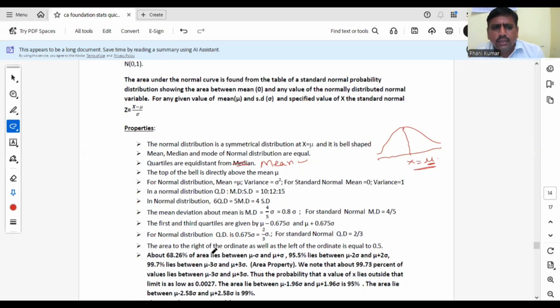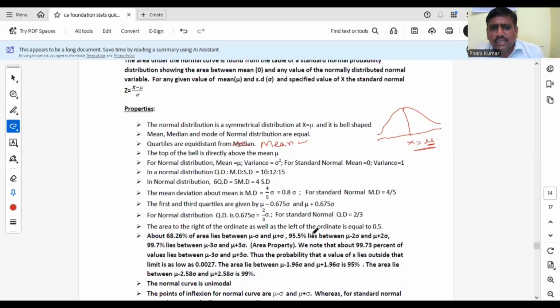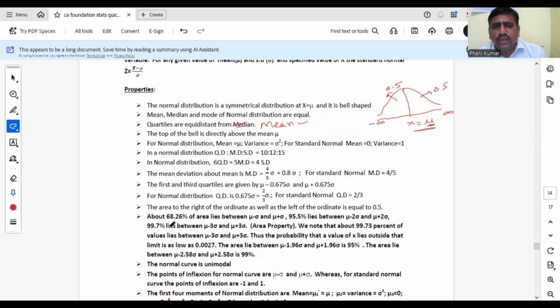The area to the right of the ordinate as well as the left. That means the area from minus infinity to mu is 0.5, which is known as left side area, and mu to infinity is 0.5, which is known as right side area. The total area under the normal curve, 0.5 plus 0.5, is 1. Total area under normal curve is always unity. Here, area property is one of the important properties.